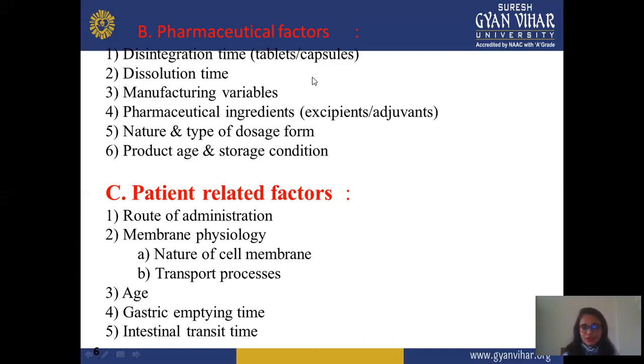Next is gastric emptying time. Gastric emptying time is also responsible for person to person variation, because every person takes a different type of meal, so gastric emptying also varies according to the person. And next is intestinal transit time. This is similar to gastric emptying time. This is also varies person to person.